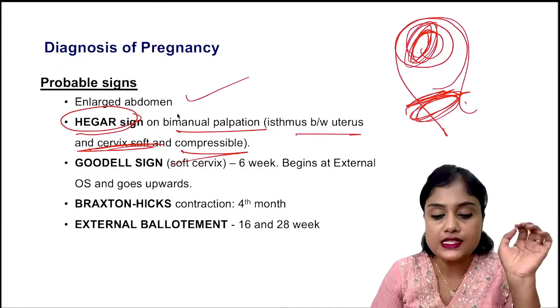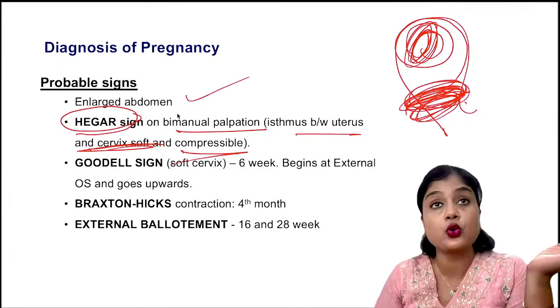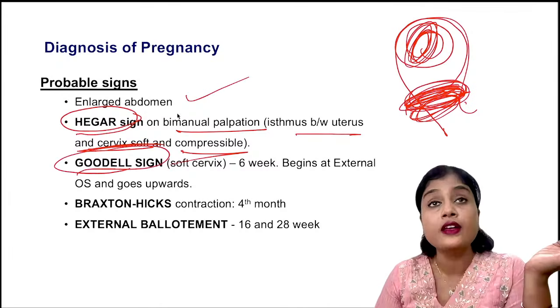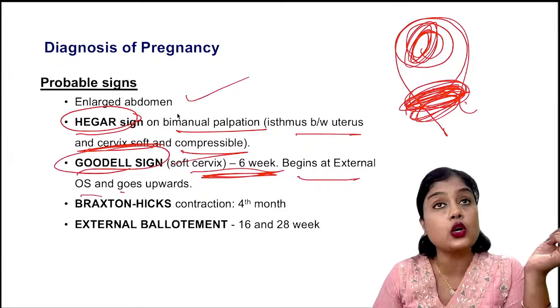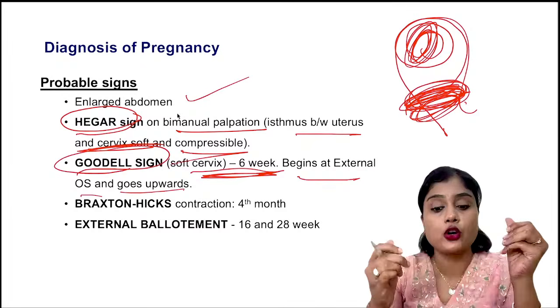Goodell sign, as we have seen in the examination that they have told also, soft cervix. It begins at the external os and goes upwards. The cervix becomes soft because of the progesterone.